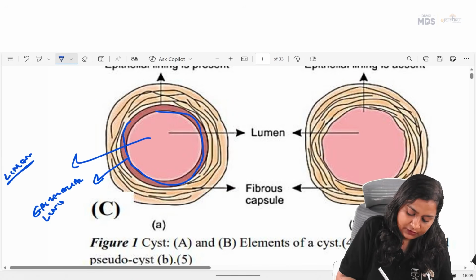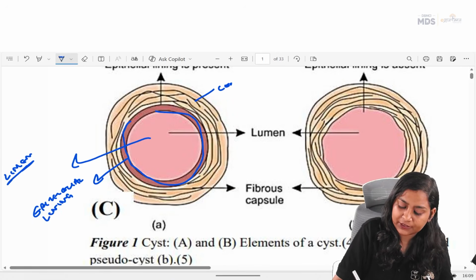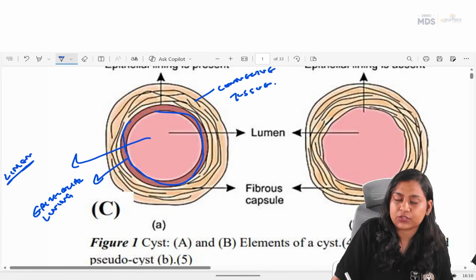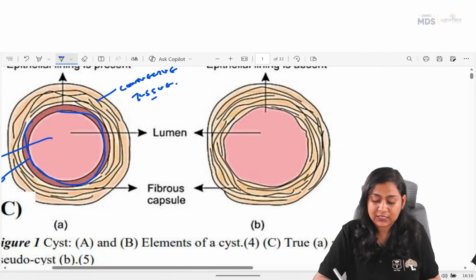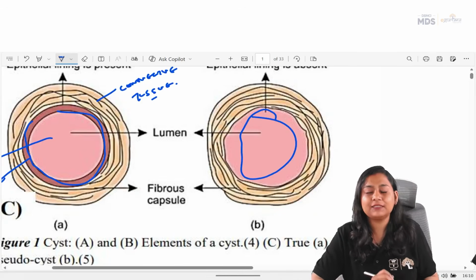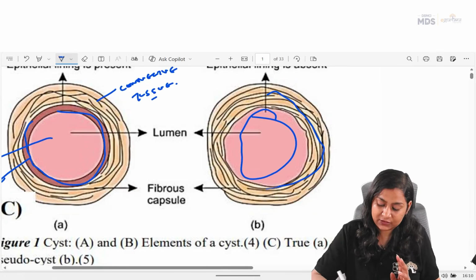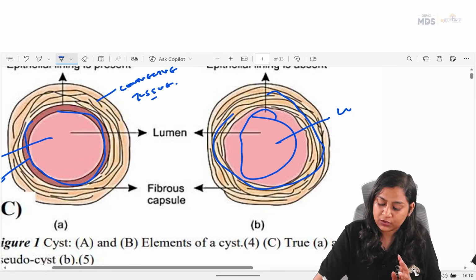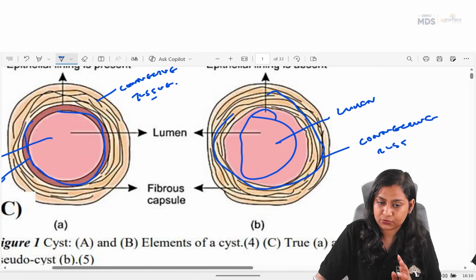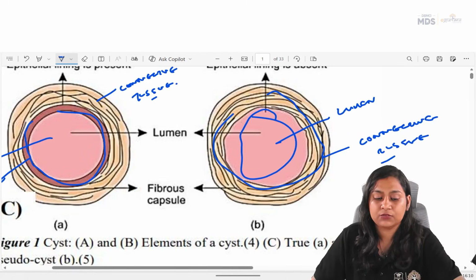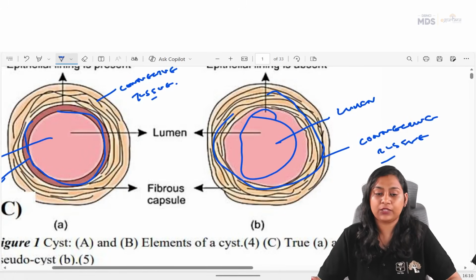When we talk about a pseudocyst, there is a lumen, but no epithelial lining. There is just the connective tissue.